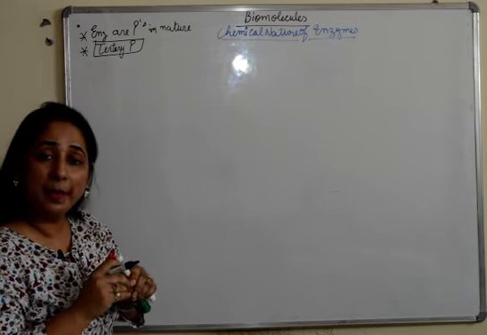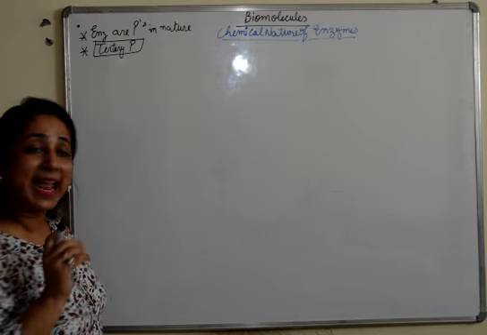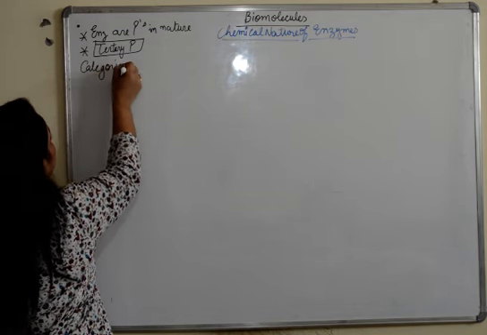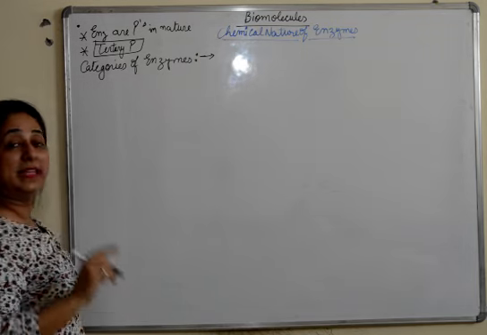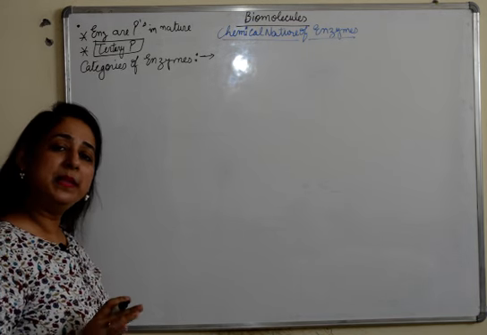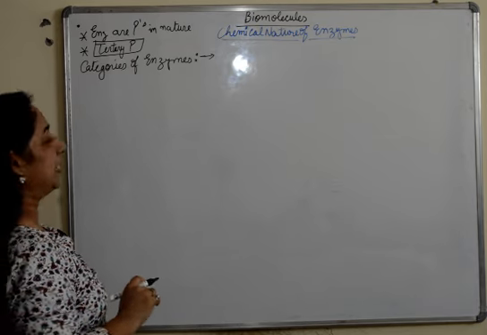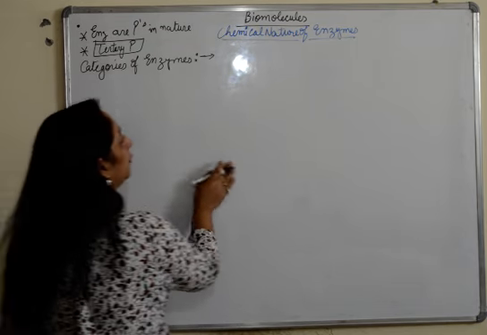Now when we talk about the classification or categories of enzymes, we have two main categories: simple enzymes and conjugate enzymes. I'll just make a flowchart to explain this so that the things are very, very easy for you.